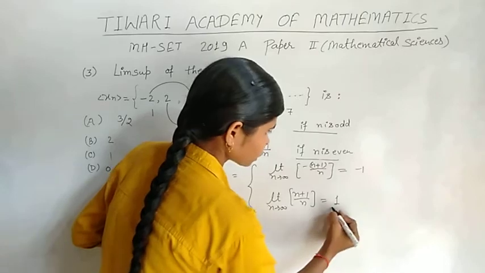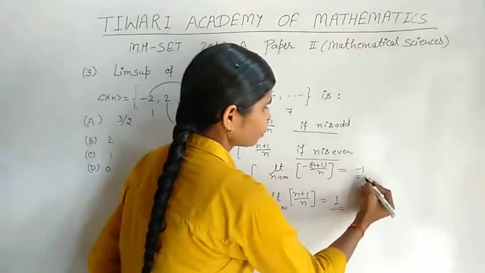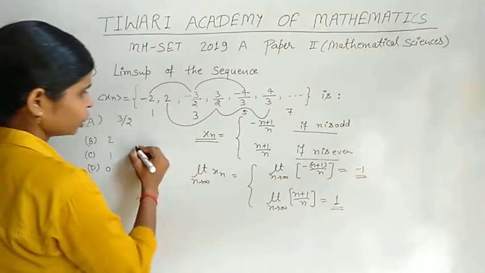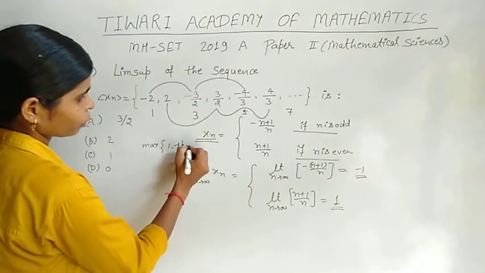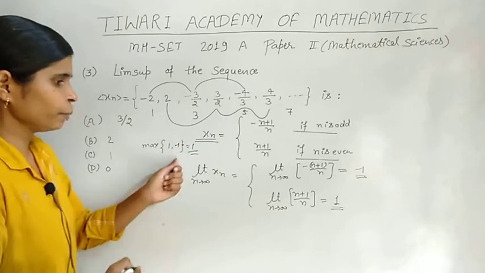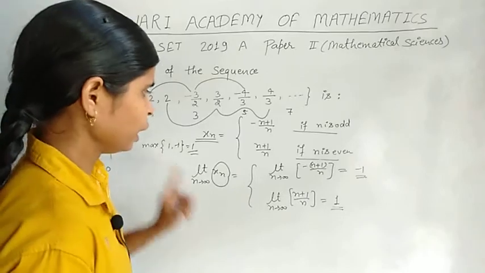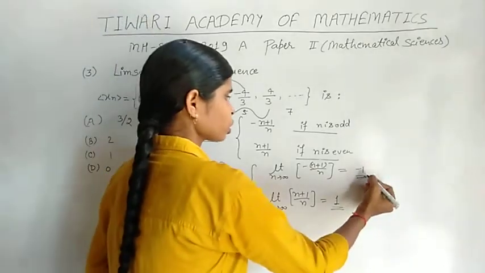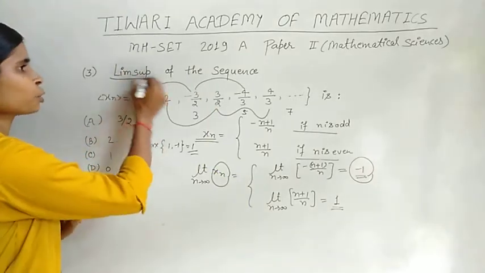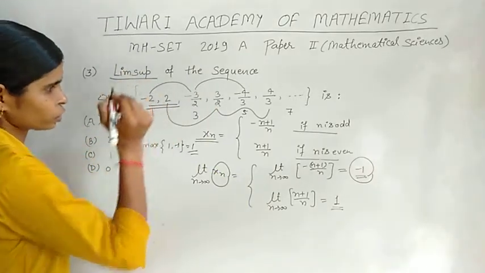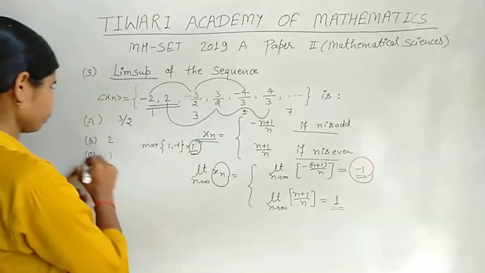The limit in this case is the maximum and in the other case is the minimum, because the maximum of 1 and −1 is 1. So the limit superior of this sequence x_n is 1 and the limit inferior is −1. But the question asks for the limit superior, so our answer will be 1.